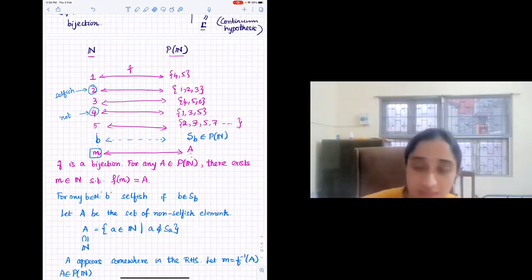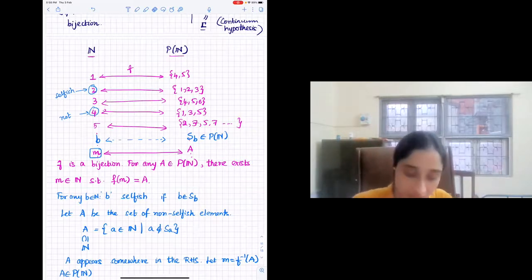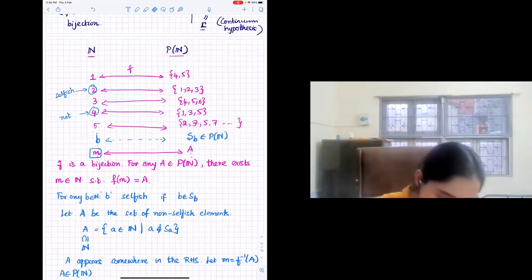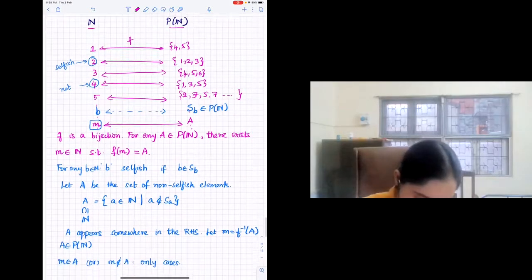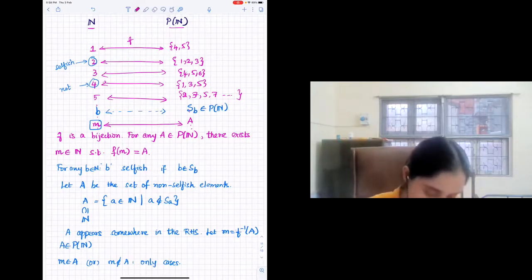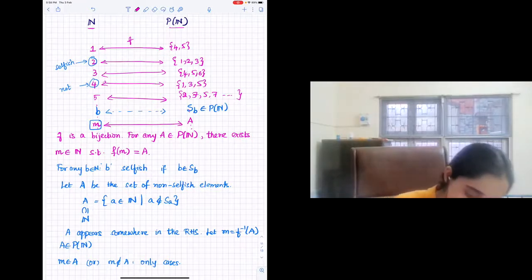Ma'am, I'm confused why we need to consider the case of A being empty separately. Because can't we just say that if A is empty, then M is not in it? Because we can still consider that some natural still maps to an empty set. Okay, I didn't get what you said.